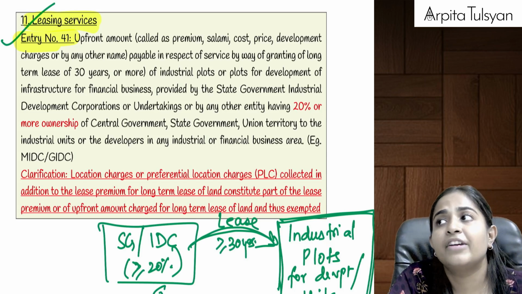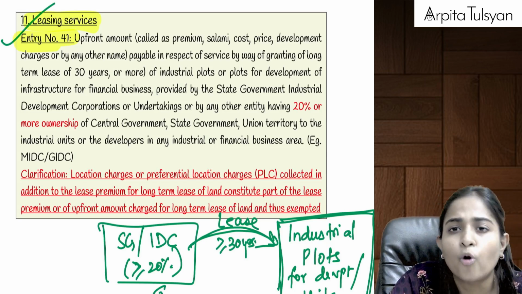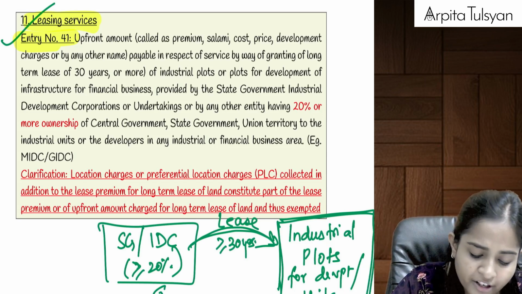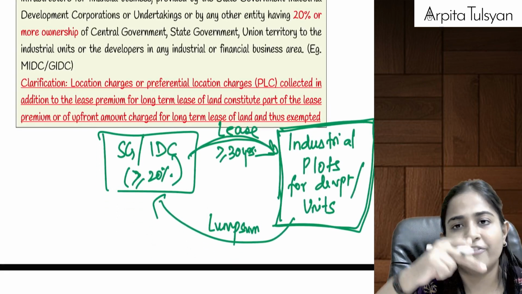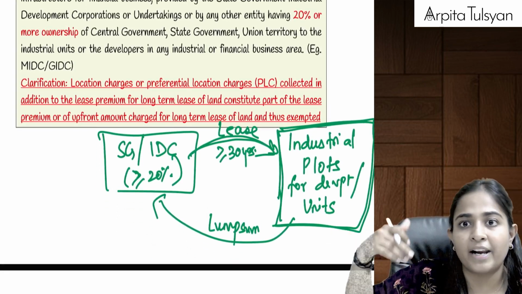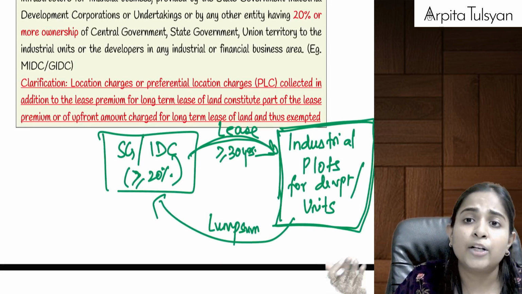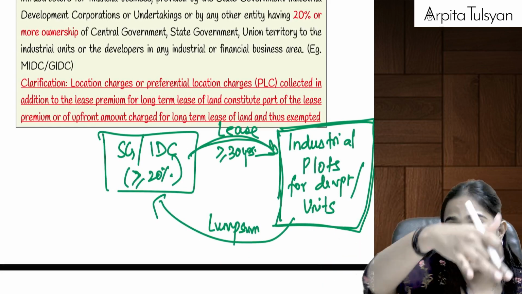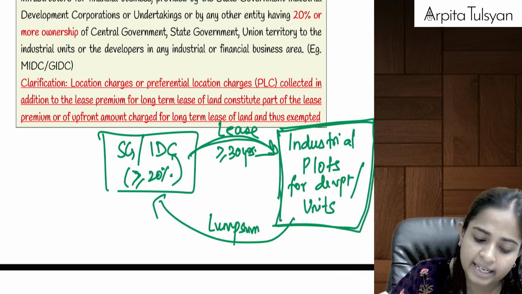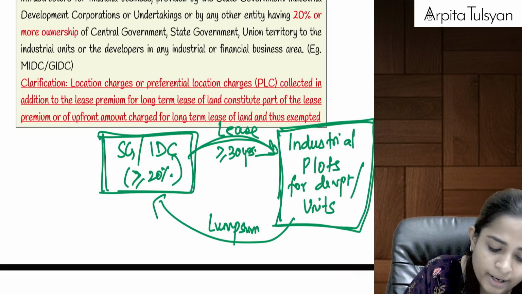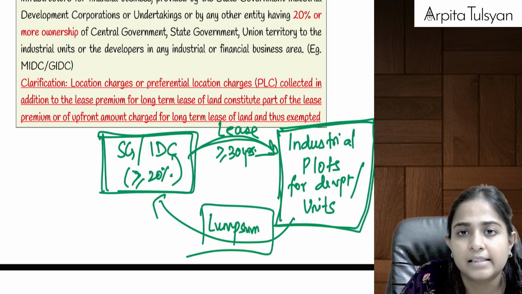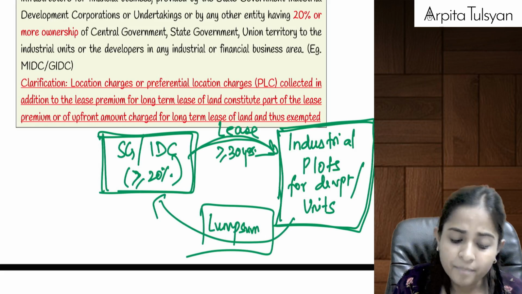In Rajasthan, we have got RIICO, and different states have got different industrial corporations. So if industrial corporations have their own piece of land and they are giving it to the developers, that you please develop factories here so that this area will be called as an industrial area, etc. For that, the government is going to get the lump sum rentals that will be totally exempted from GST.